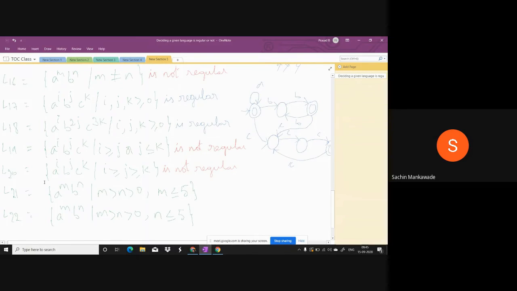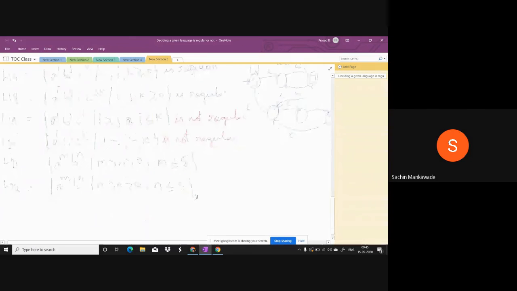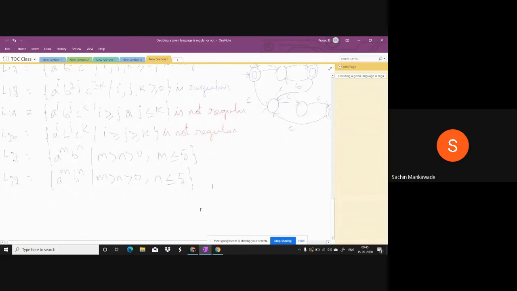Okay, so tell me how this is regular. L21. Sir, there is a relation between m and n, and the maximum value goes up to 5. Good. Okay, I'm changing this value to 3. You just don't change. Whether it is 3 or 5, no problem.